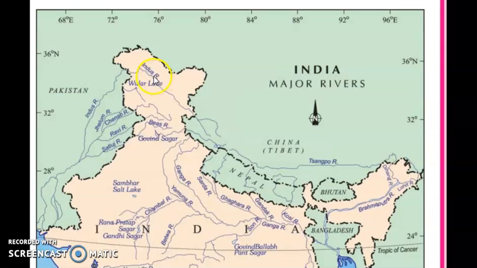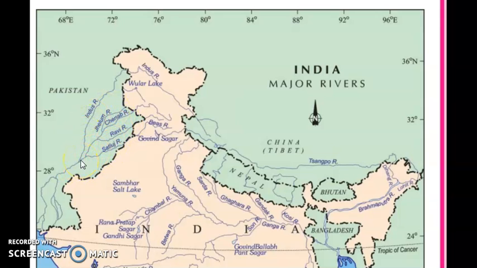Now the Indus River is flowing towards the western direction. It enters Pakistan. When the Indus River is flowing through Pakistan, you can see the Jhelum, Chenab, Ravi, Vyas, then Satluj. These rivers all join the Indus River. So these are the five famous tributaries of the Indus.